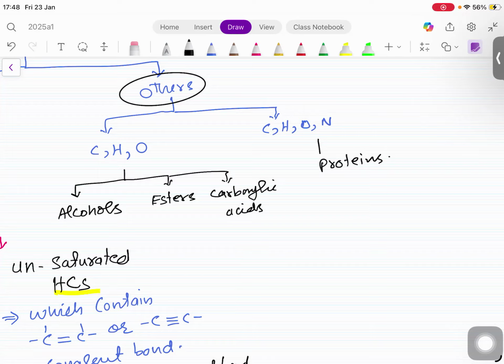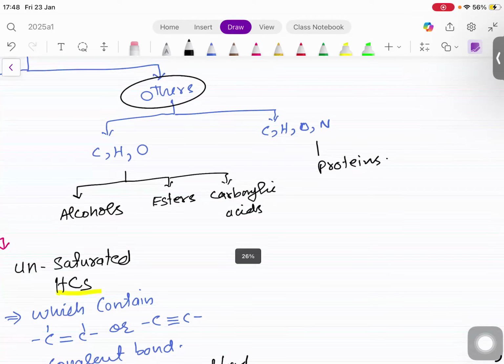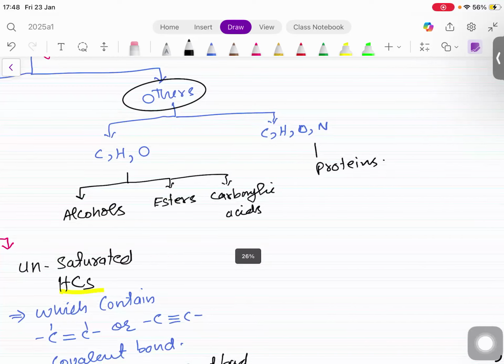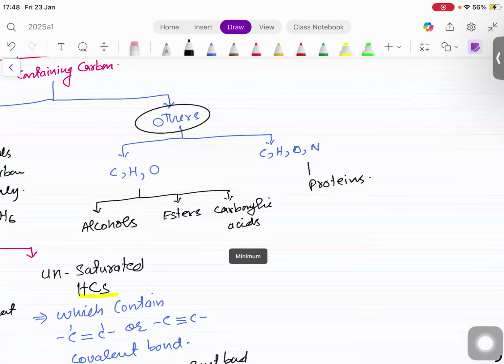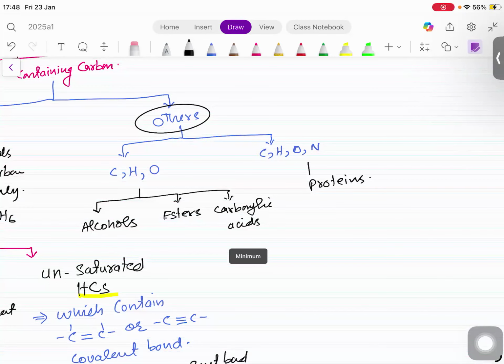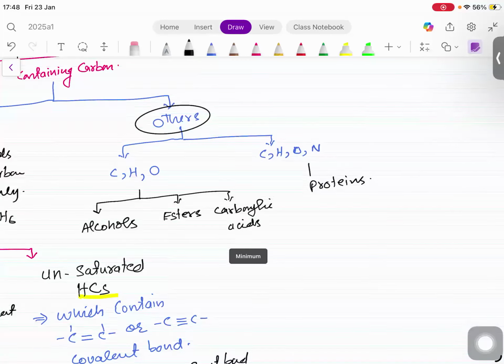Yes, I'll explain. Others means carbon, hydrogen with one more element, like oxygen and nitrogen. With oxygen, they are alcohols, esters, and carboxylic acid. And for carbon, hydrogen, oxygen, and nitrogen, they must be proteins. Did you get it? Okay, next.